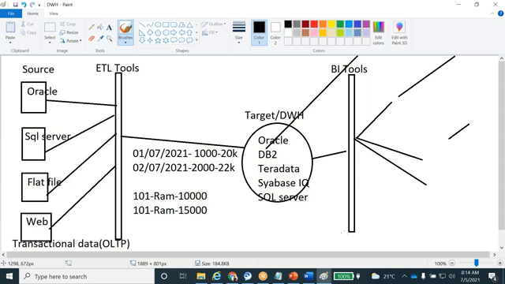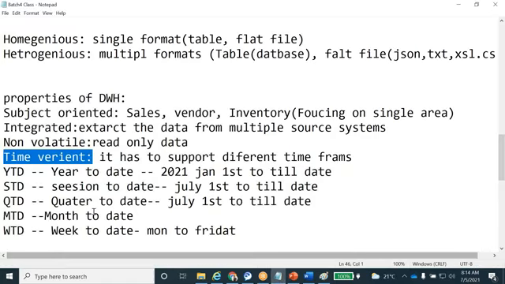Okay, clear guys? Next will be time variant. Time variant means we can analyze the data across different time widgets. Whatever data we store in the data warehouse, we can analyze over different time frames like YTD, STD, QTD, MTD, and WTD. YTD means year to date. When the YTD functionality is applied, it fetches the data from the start of the year up to the date you have selected.